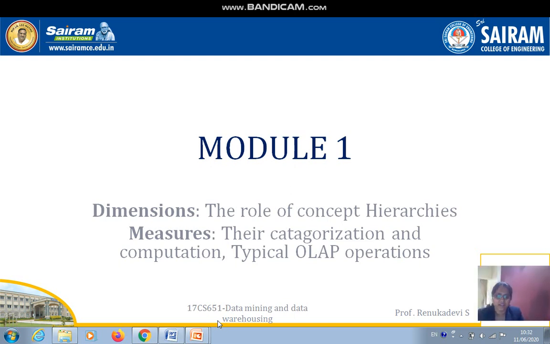Good morning. The next topic is dimensions and measures. With respect to dimensions, the role of concept hierarchies, and in measures, their categorization and computation, and finally the typical OLAP operations. So moving on to the next slide.